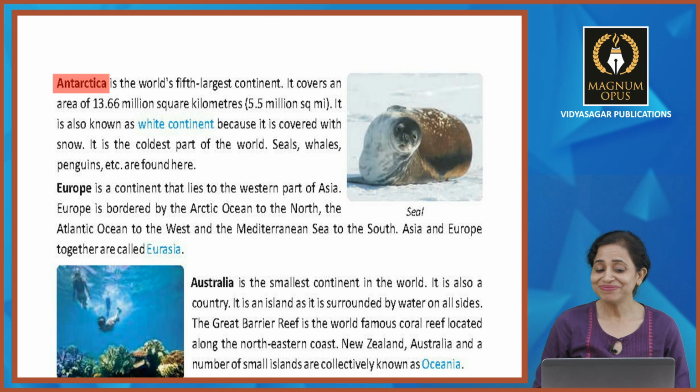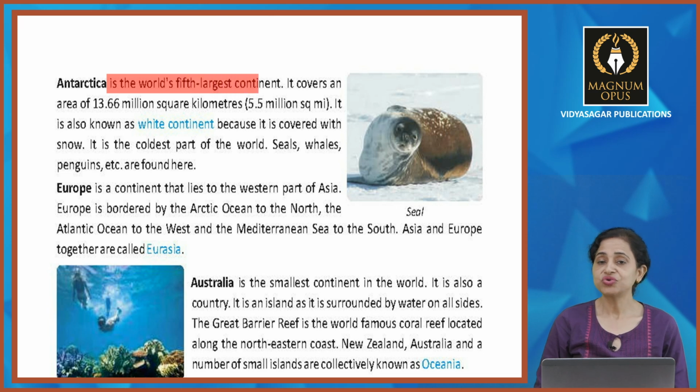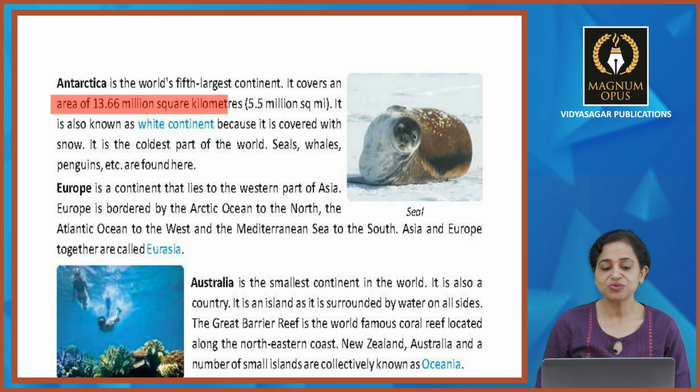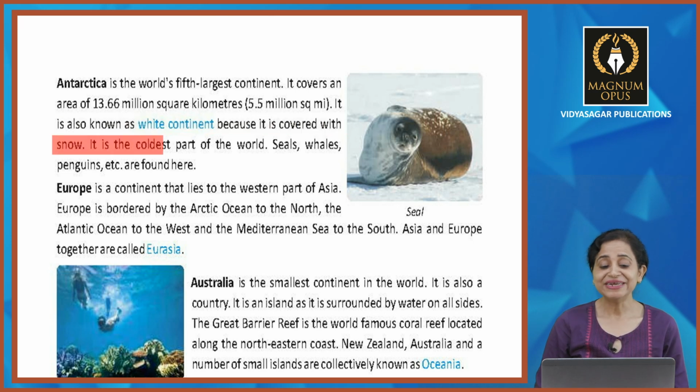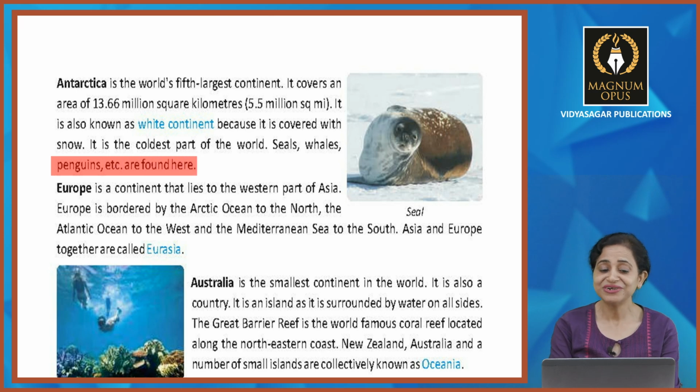Antarctica, the land of what do you find here? ये आप देख रहे हो सील्स होती हैं यहाँ, वेल्स होती हैं, पेंगुइन्स होते हैं, the land of penguins. So this is the fifth largest continent, okay, and it covers how much? 13.66 million square kilometer and it is known as the white continent. क्यों? Because it is covered with snow and it is the coldest part of the world. पूरे संसार का सबसे ठंडा पार्ट है ये. Seals, whales, penguins, etc. are found here.